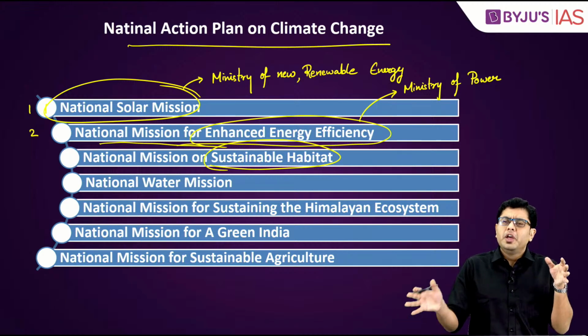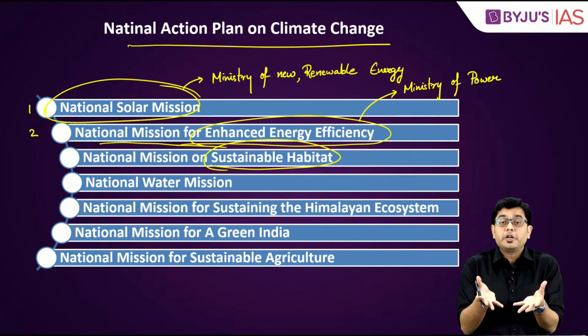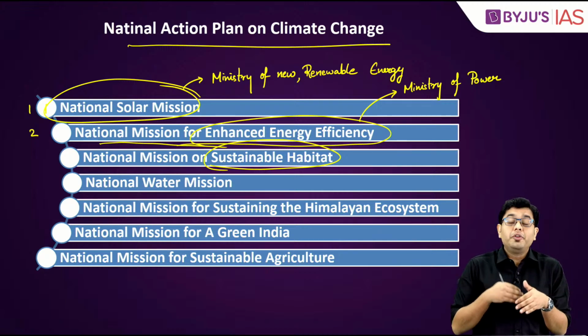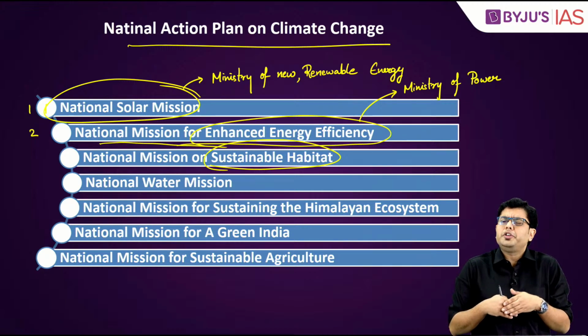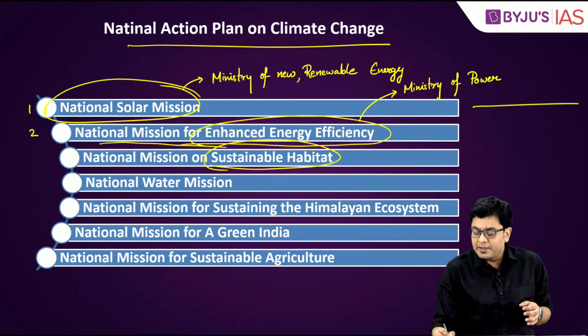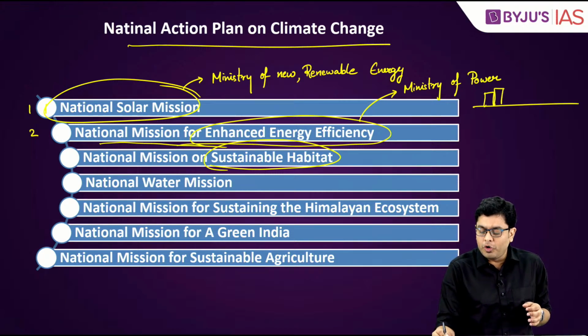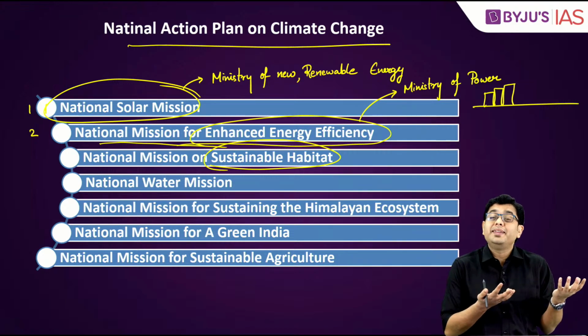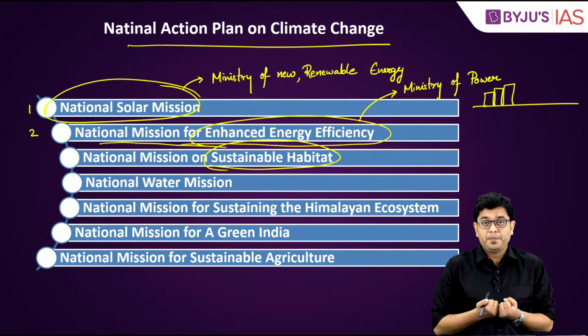Oftentimes, you will come across many large habitations, particularly in all the developing countries, and more so in India, where the rate of urbanization is quite huge. Many of the times the houses are built in such close quarters and in such a clustered format that there is an increased heat absorption.